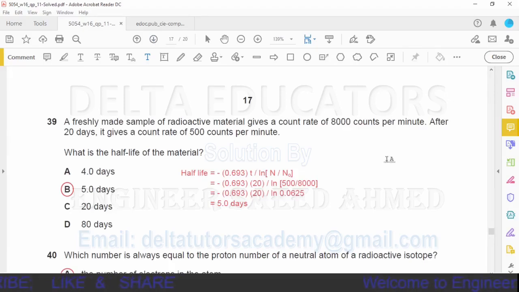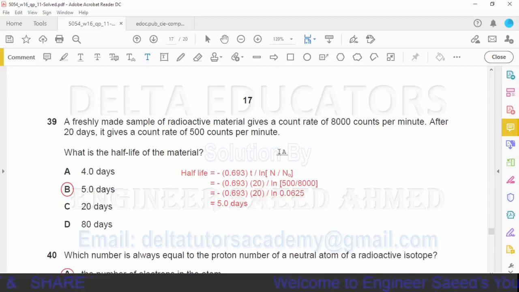Question number 39. A freshly made sample of radioactive material gives a count rate of 8,000 counts per minute. After 20 days, it gives a count rate of 500 counts per minute. What is the half-life of the material?